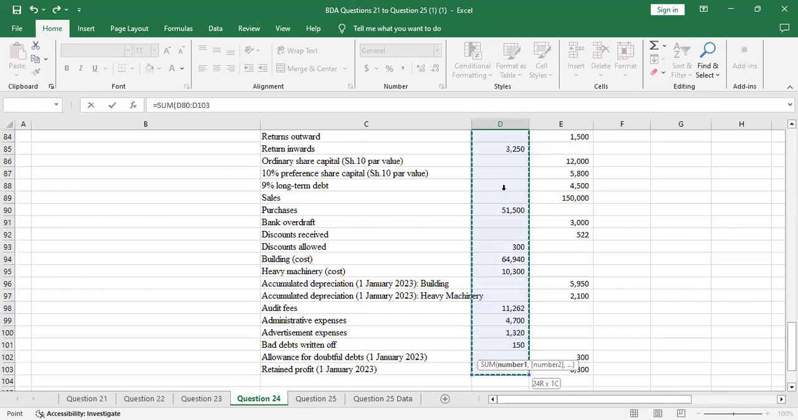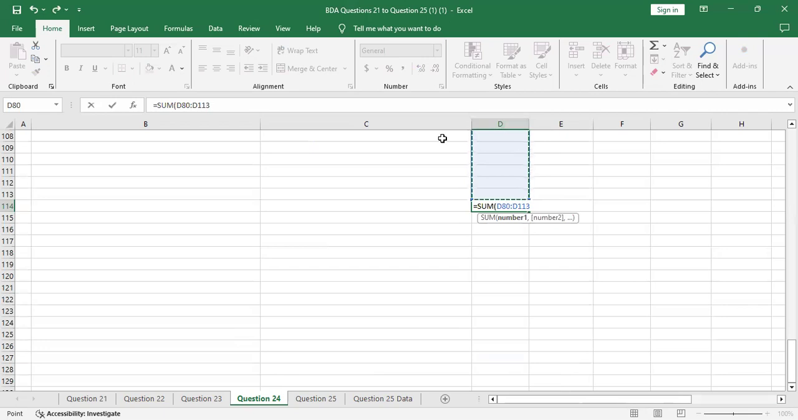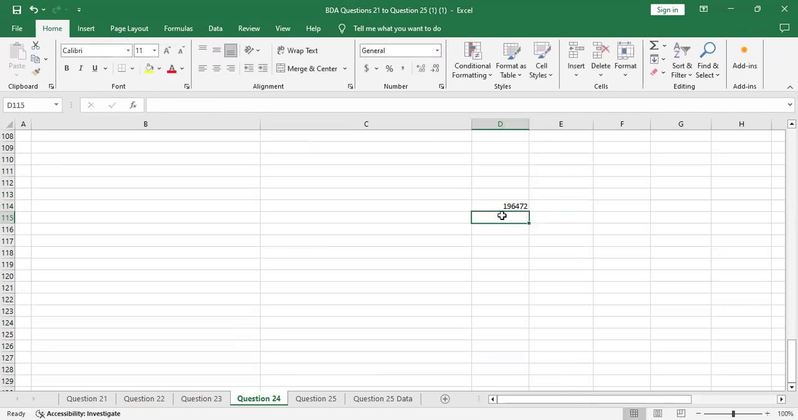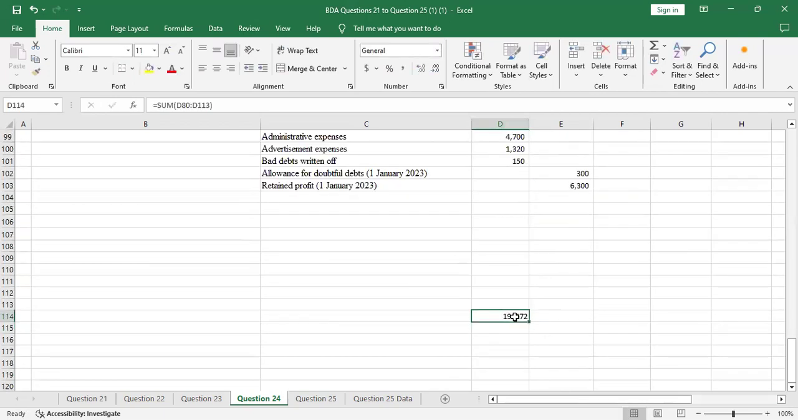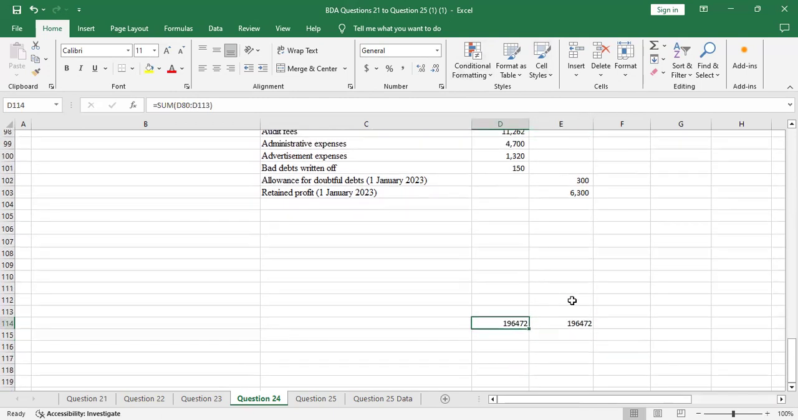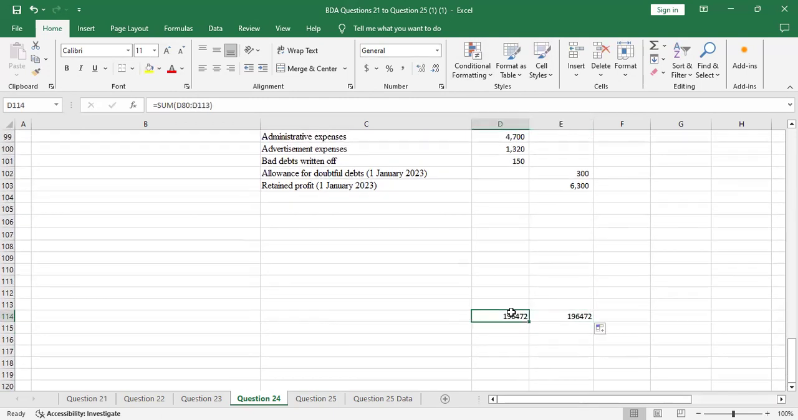Sorry. We're up to there. So it will give me 196,472. Let me see if I drag, it will balance. Yeah, it balances at 196,472. So it's balancing.